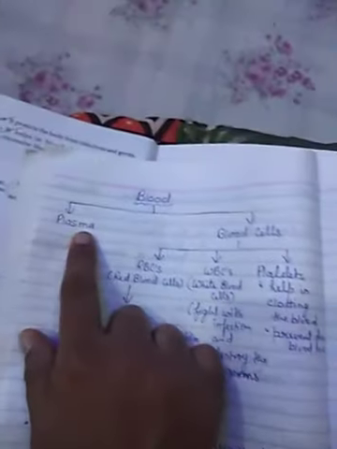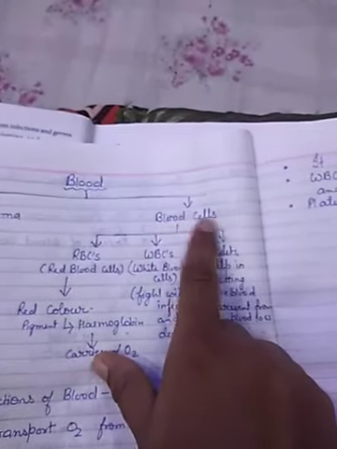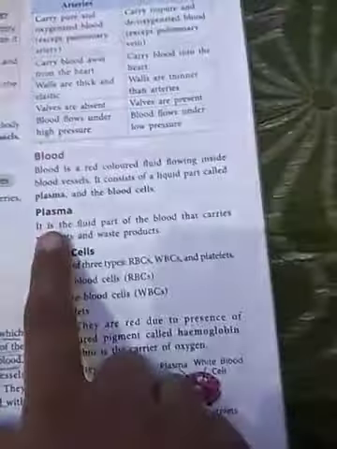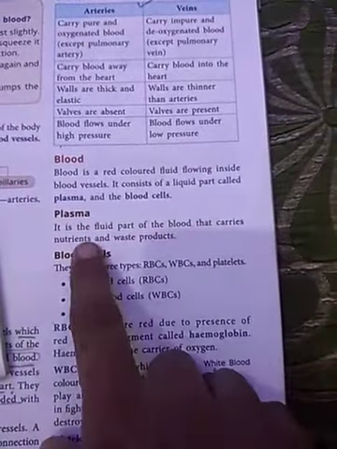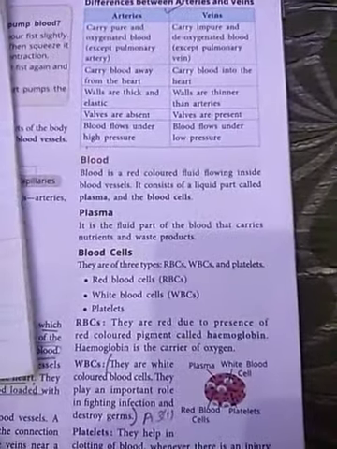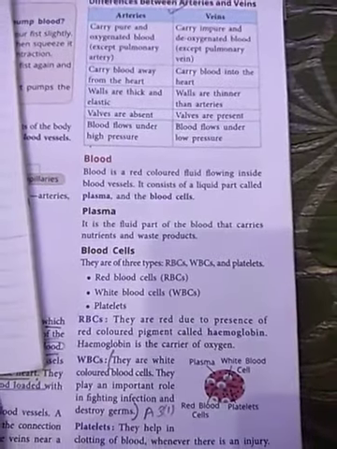And there are two parts of blood. First one is plasma and second one is blood cells. Plasma, what is plasma? It is the fluid part of the blood that carries nutrients and waste products. The fluid part of the blood is known as plasma, and it carries nutrients and waste products.